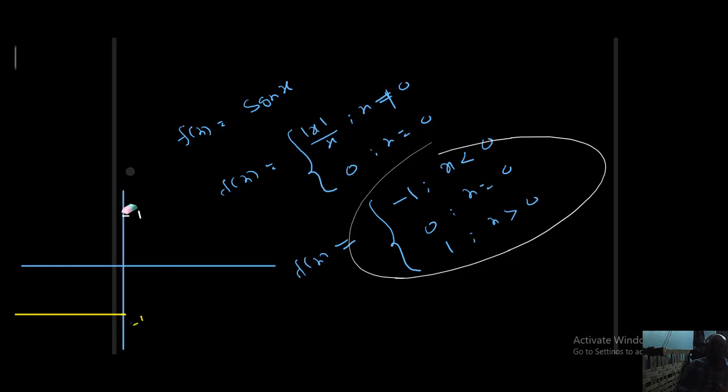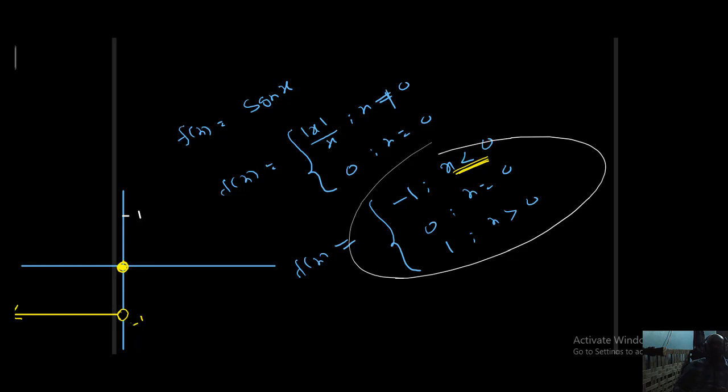You can't take x equal to 0 also, because 0 is not in this part of the domain. So I take a hole, an open arrow. This is the graph of y equal to minus 1 for these x values. Next, x equal to 0: only one dot, at x equal to 0, y equal to 0.